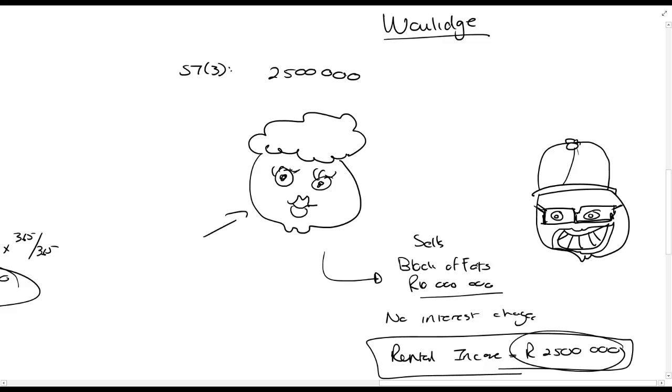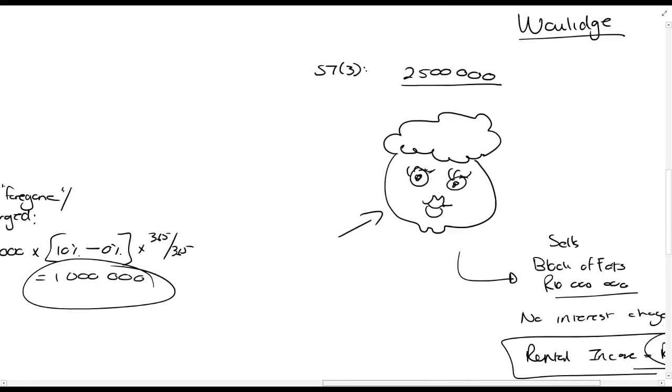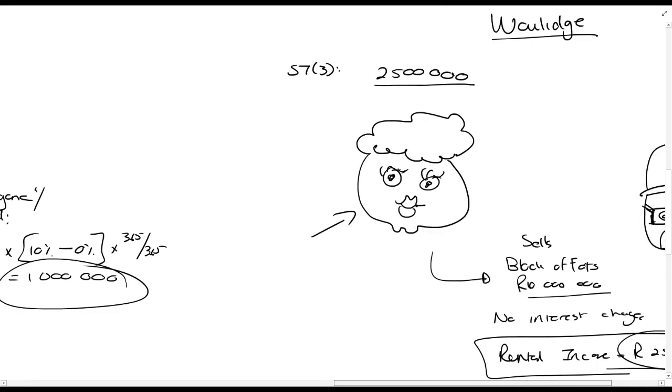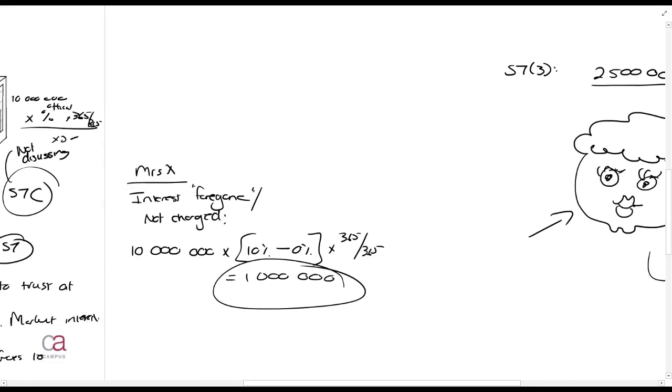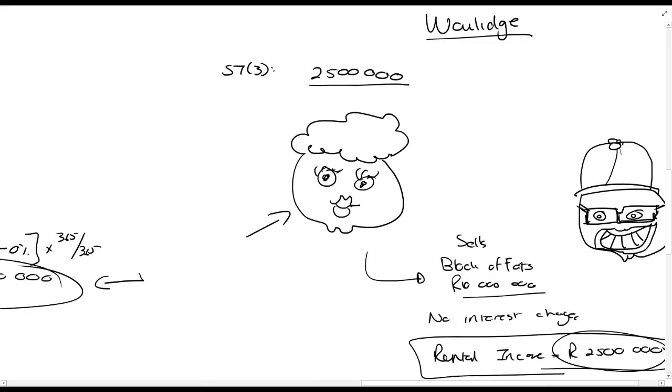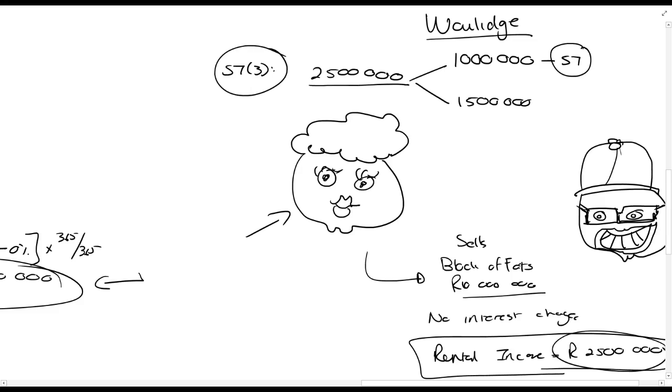We cannot say to her that she must be taxed on 2.5 million rands because she did not give away the ability to earn 2.5 million rands because she didn't give away the asset, she sold it. She only gave away the ability to earn 1,000,000 rands. So she should be taxed only on 1,000,000 rands. That's the maximum that she could be taxed on. And that 1.5 million rands. So this 1,000,000 rands here is subject to Section 7. Specifically, Section 7.3 will apply to her.